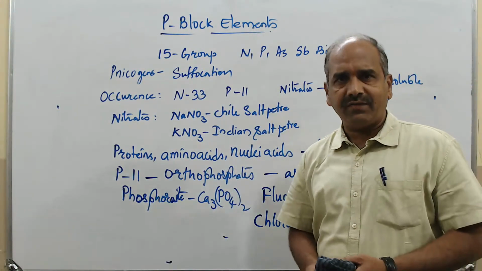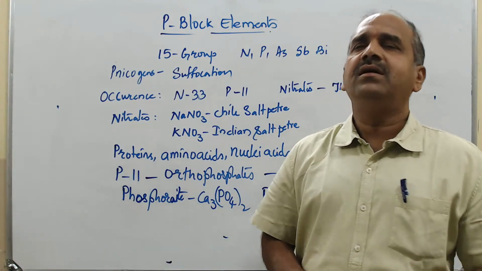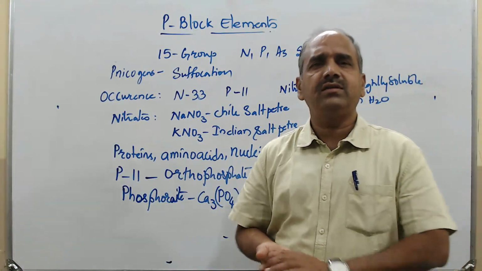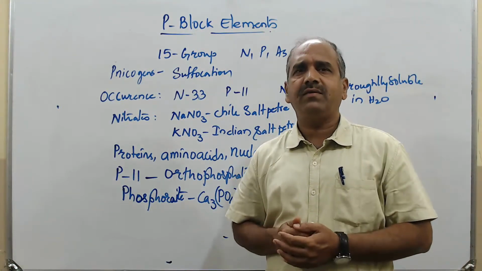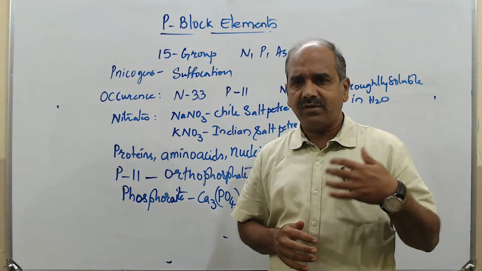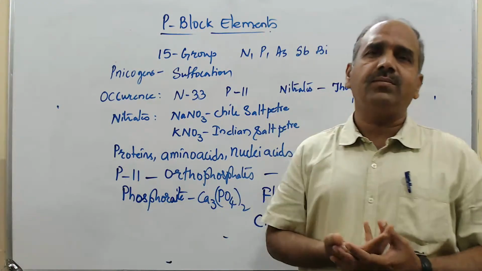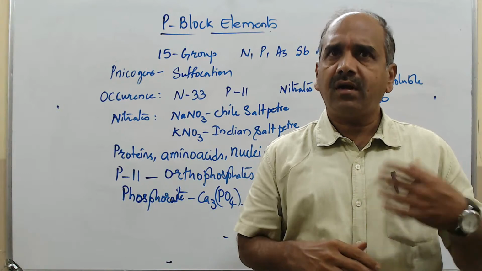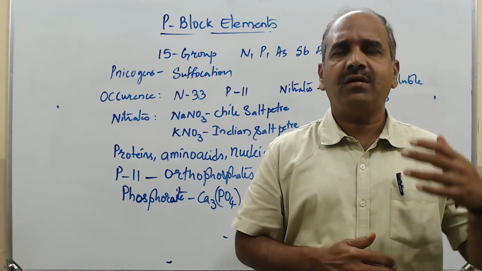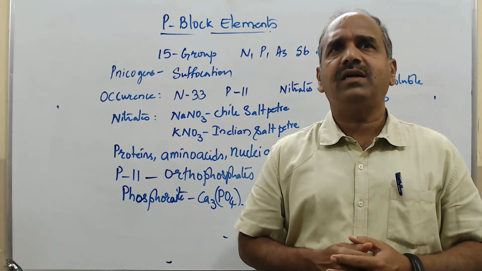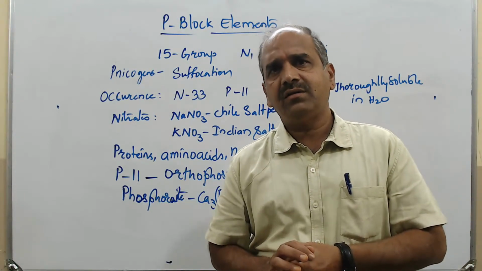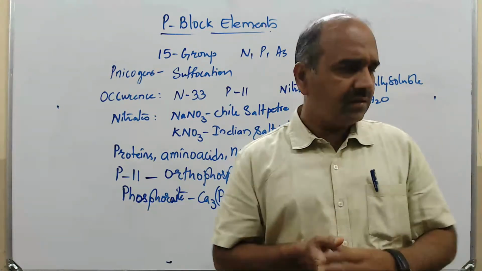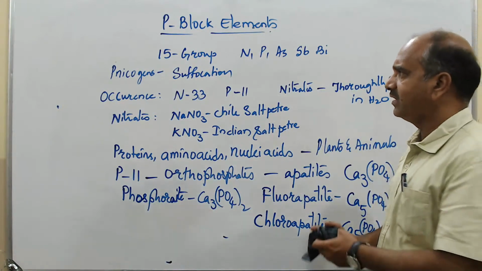So what are heredity effects? Maybe the chromosomal activity it is controlling, and because of that, the different hereditary characters are going to be affected. For example, the eyes, or the way of talking, or the nose, or some other psychological behavior, the way of handling different situations, all of these may be affected because of phosphorus.